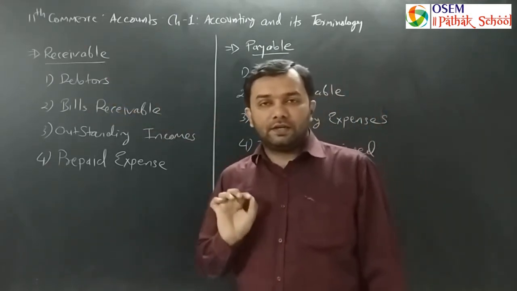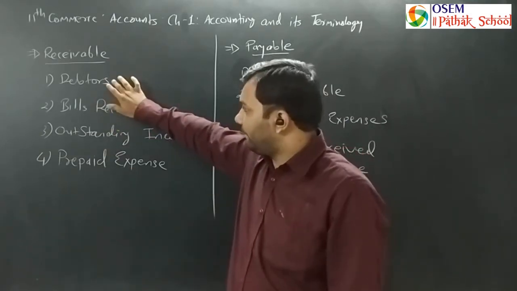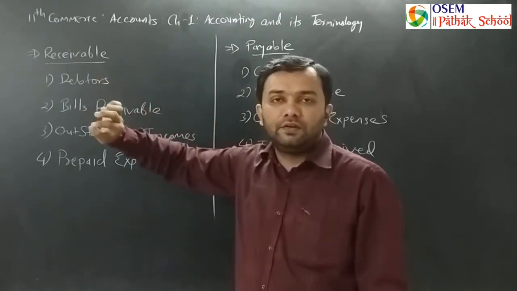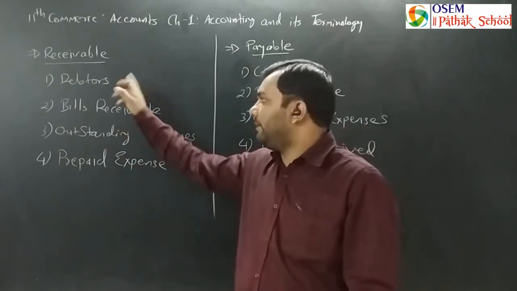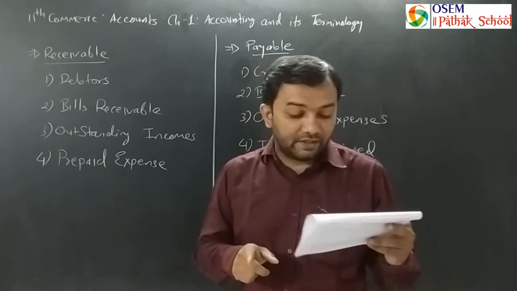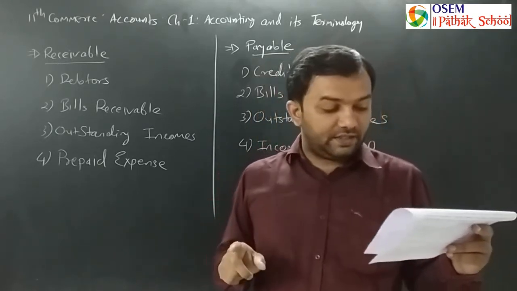Who are debtors? The customers who have not paid the money till date are known as debtors. The customers who have not paid any money for the goods they have purchased from the business are called debtors. What is given is: a customer becomes a debtor of all amounts for which goods are sold on credit.